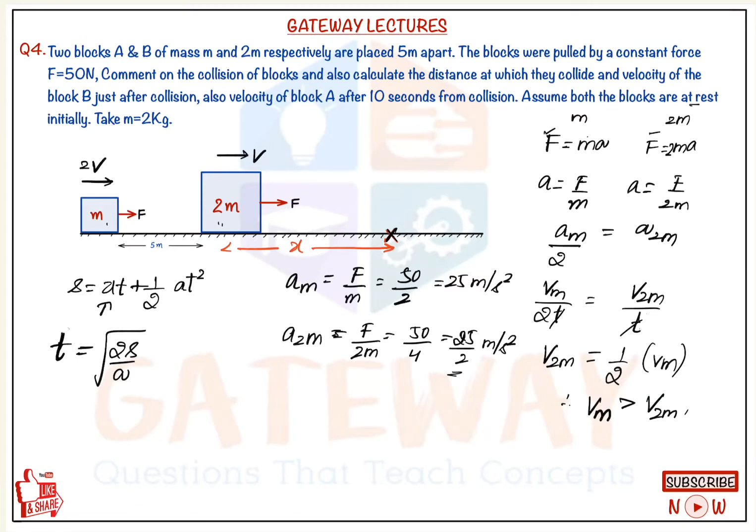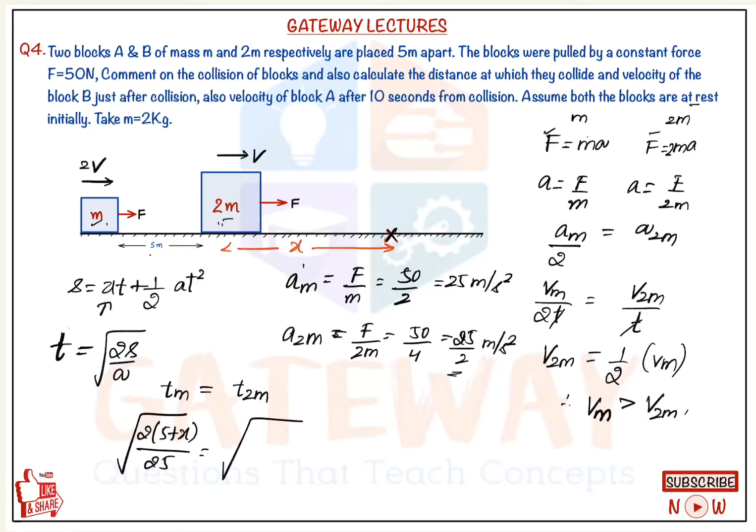And we need to remember one point: as the small block travels 5 plus x distance, the large block travels a distance of x within the same time limit. Therefore, the time for the small block will be equal to the time for the large block to meet just at the distance of collision. So for the small block, 1/2 into the small block has to travel 5 plus x distance upon acceleration is 25.